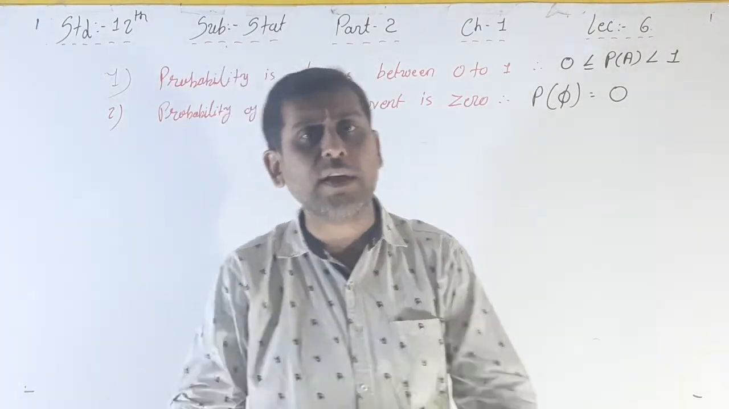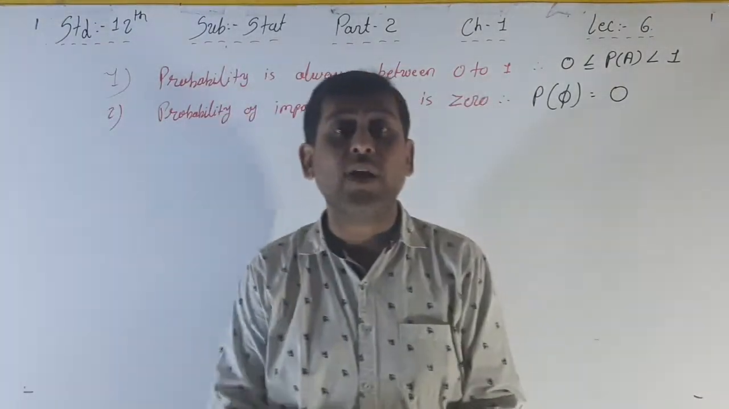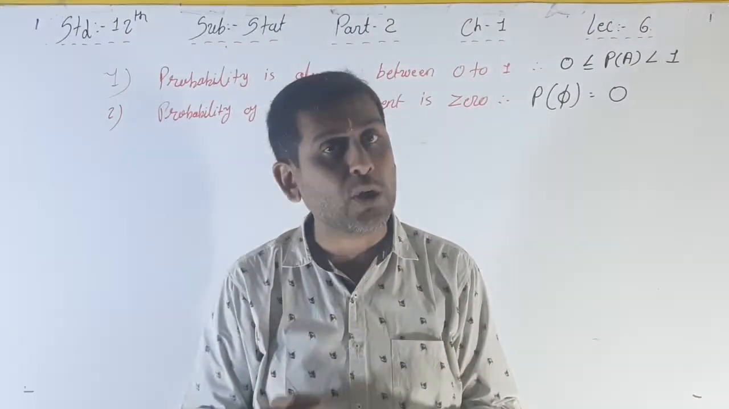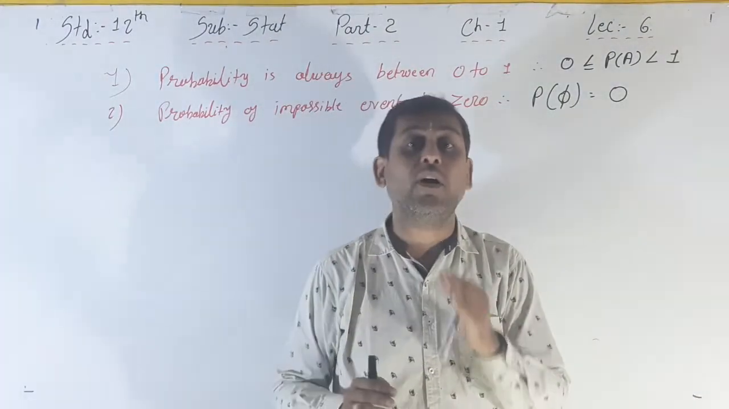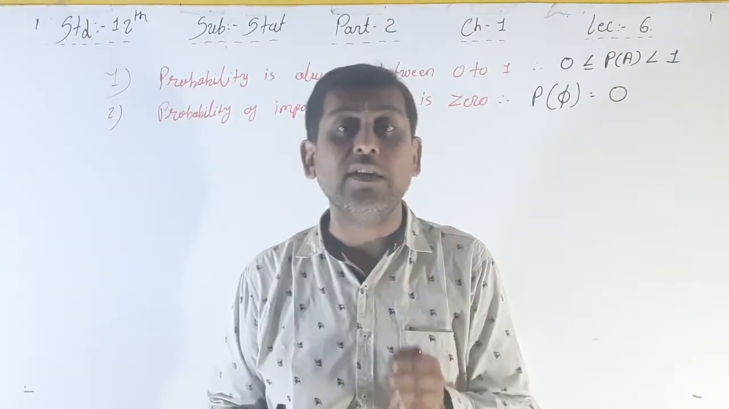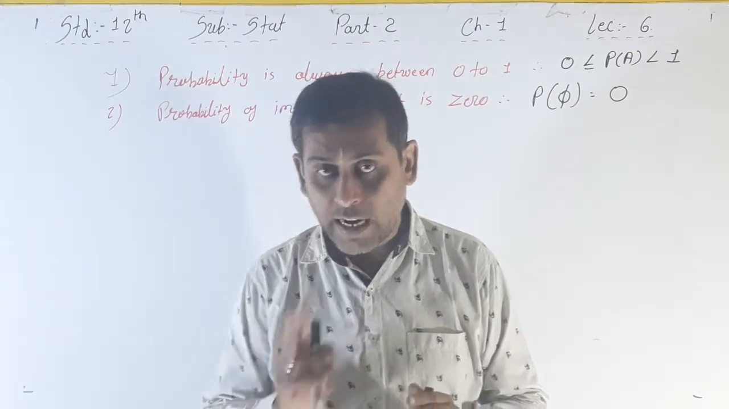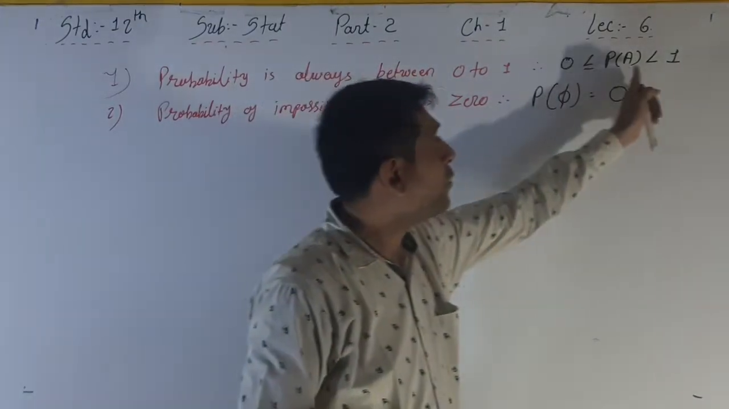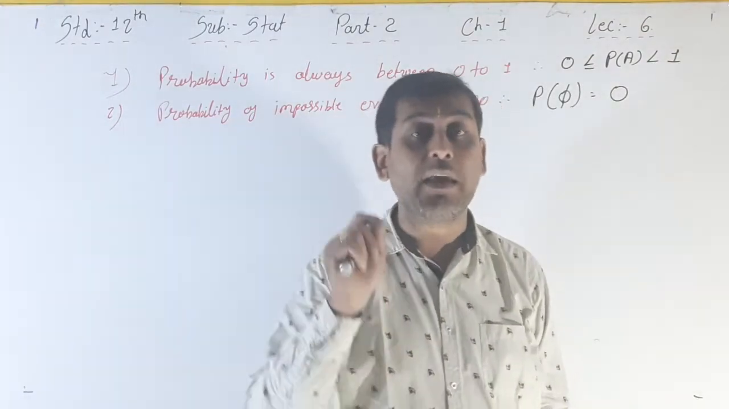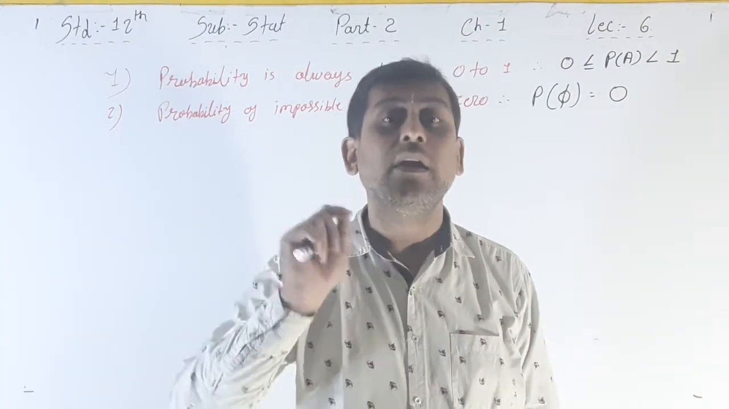Impossible event is always not possible, that means the favorable outcomes is always 0, and 0 divided by n, that is 0. So your probability of impossible event is always 0. That is the second thing. First is probability is between 0 to 1, and second is the probability of getting an impossible event.